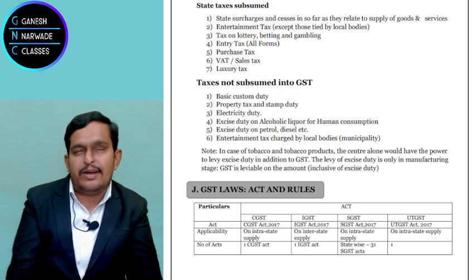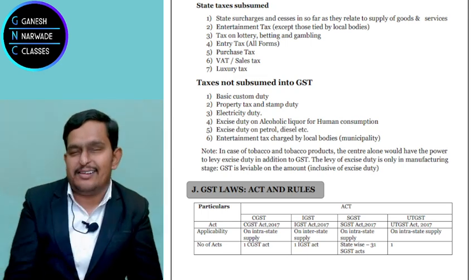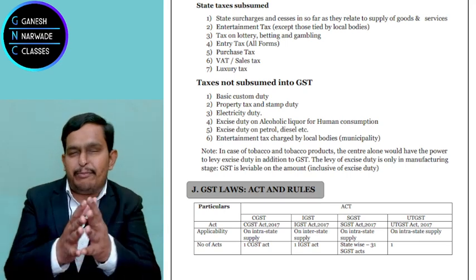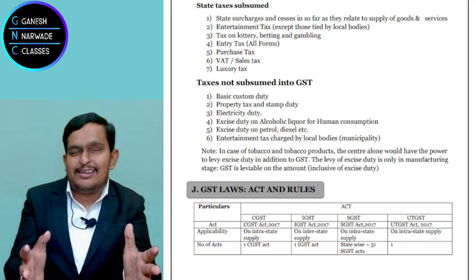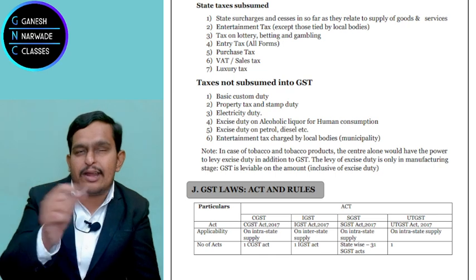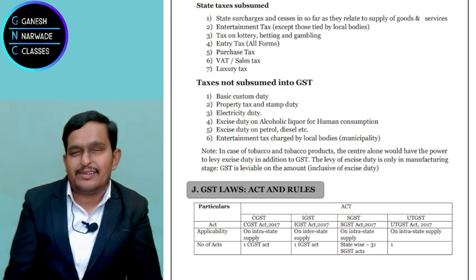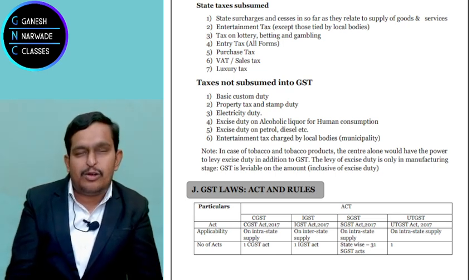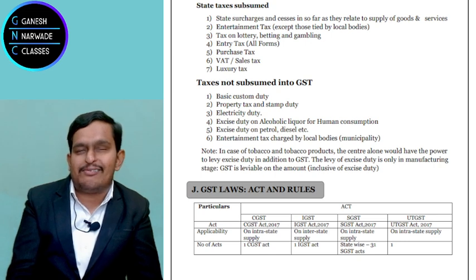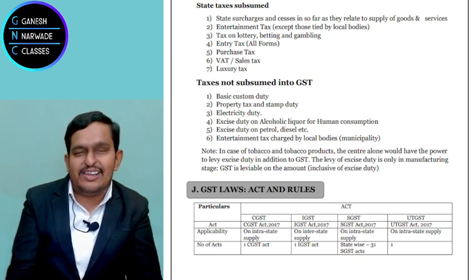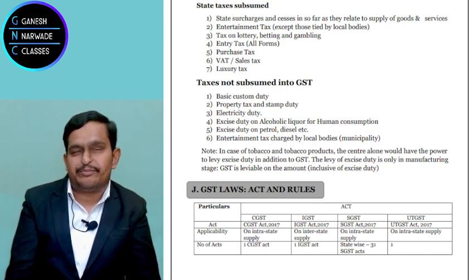Of course, the government said one nation, one tax, GST. But such a big country like India, it cannot become an absolute reality. But yes, 17 plus taxes were subsumed. That means at least the government has reduced the taxes to a substantial amount.